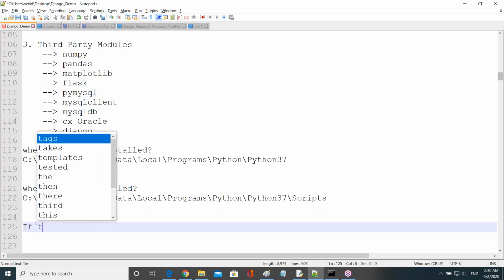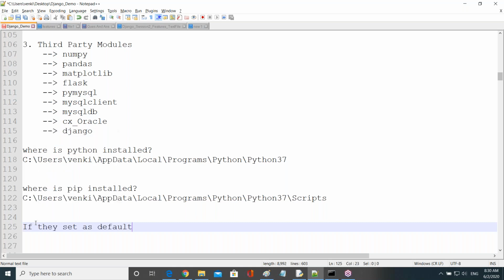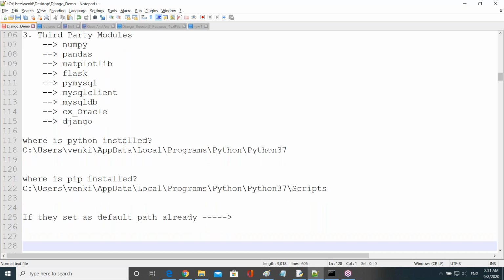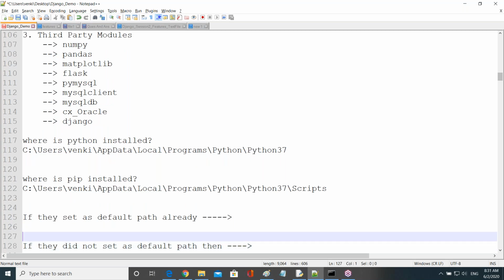Second, if they are not set as a default path, then what do we do? Both we see now, guys.